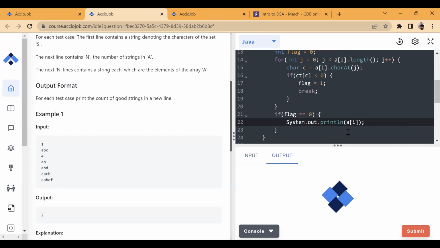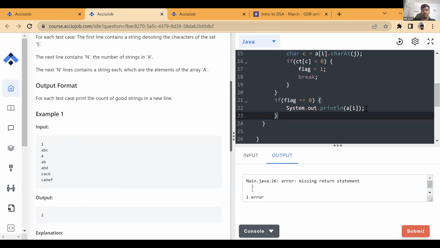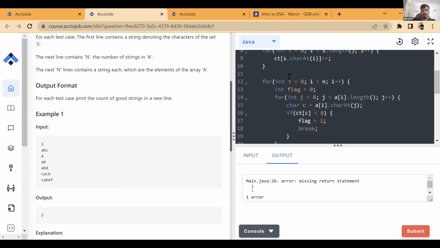Sir, actually, we want to get the count, sir, not the string. Oh, we don't want to print the string. We want to count it. Okay, so we can do count plus plus.